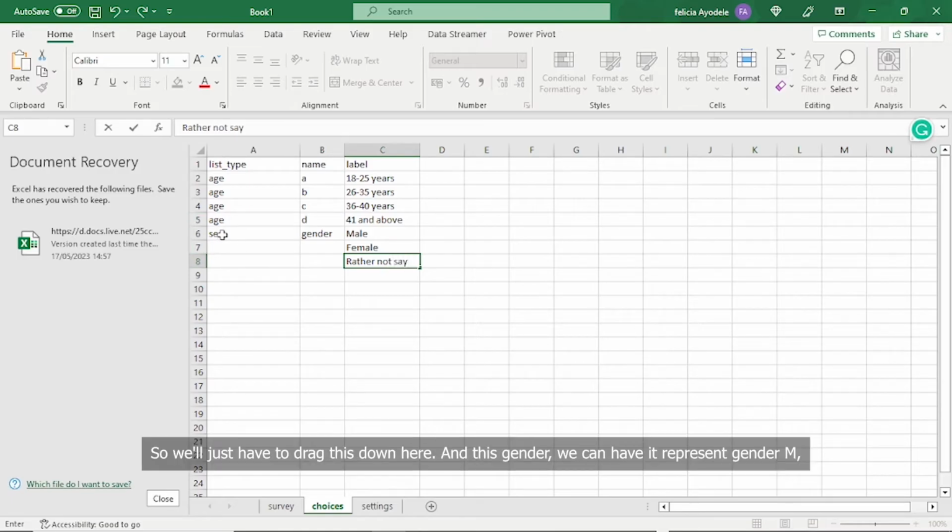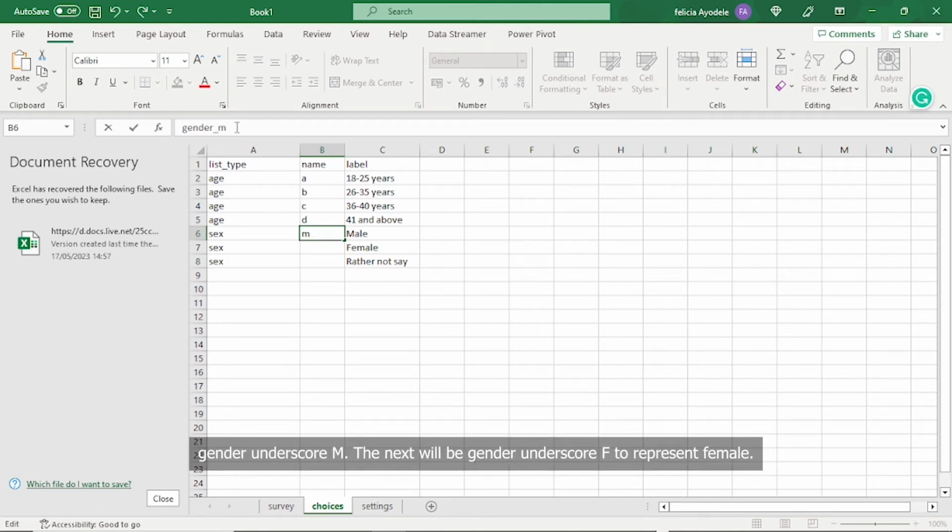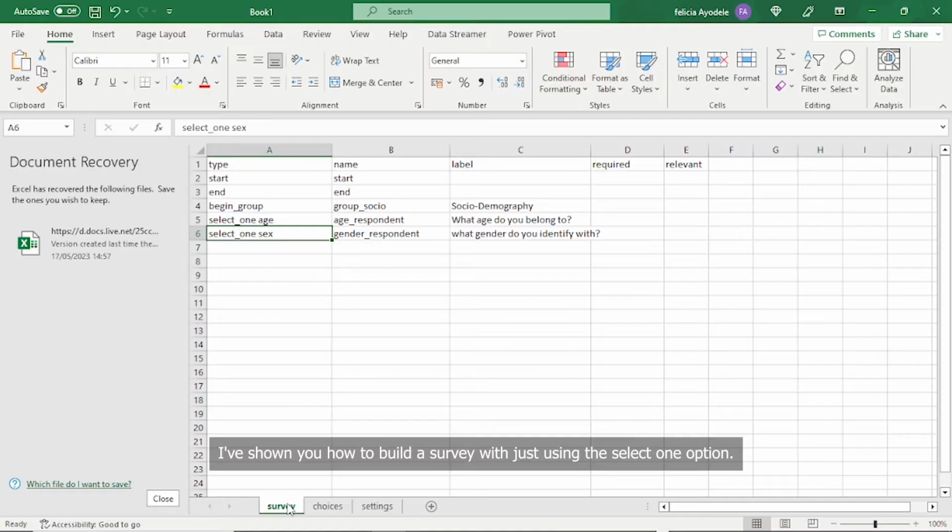Yes. So we'll just have to drag this down here, and this gender we can have it to represent gender underscore M. The next will be gender underscore F to represent female. I've shown you how to build a survey with just using the select one option.